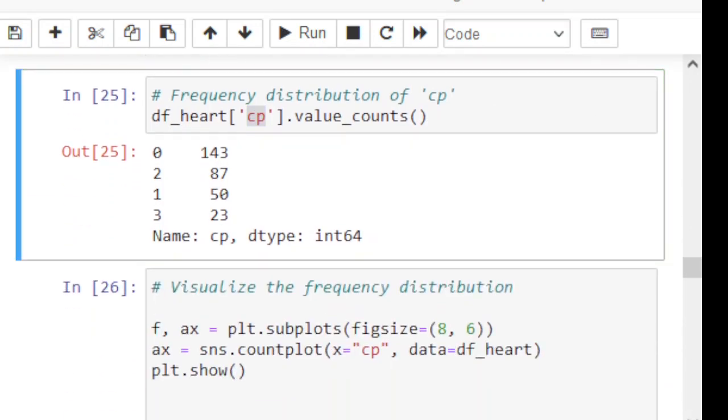So in bivariate analysis, we have performed how different features are correlated with the target variable. Okay, let me show one more important thing here.